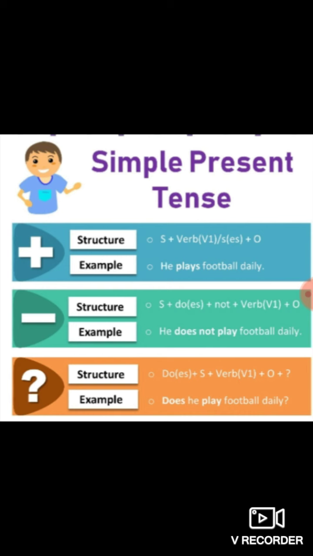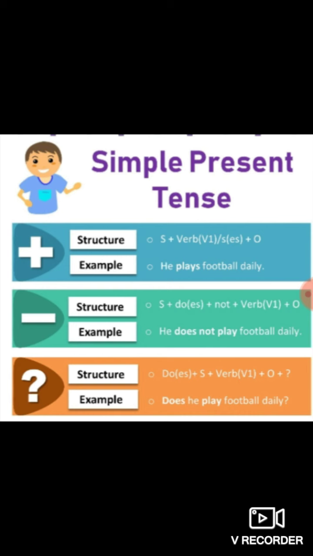Otherwise, with rest, we only make use of first form of verb. As we can say, they play football daily. Rohan and his friends play football daily. I suppose affirmative sentences are clear to all of you. Now come to negative sentences.